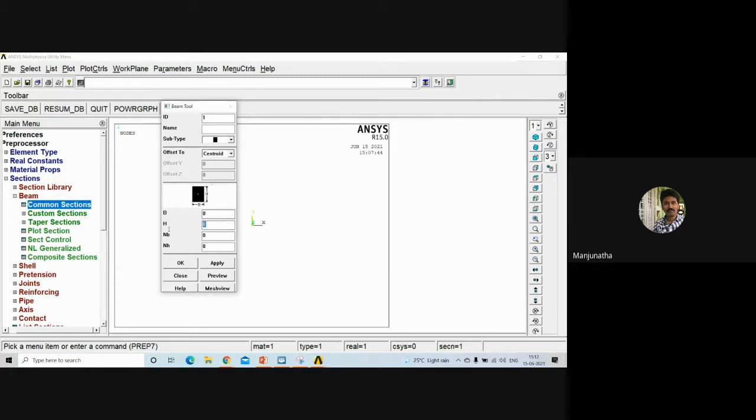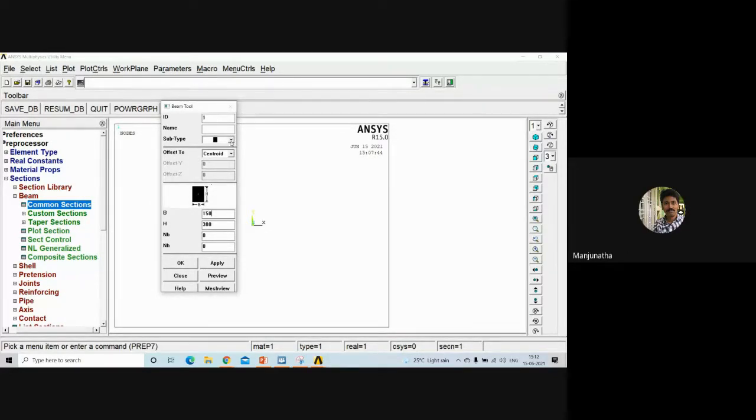So what is the height of that beam? 300. What is the breadth of the beam? 150. Yes, define it as 150. So B is 150, H is 300. Just click OK. Or before clicking OK, if you want to see the preview, you can. What is subtype, sir?